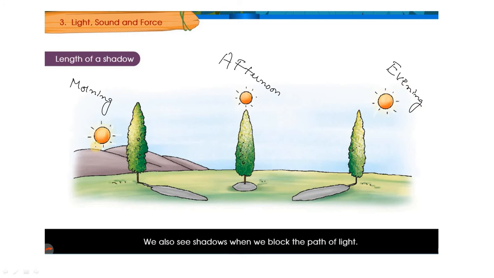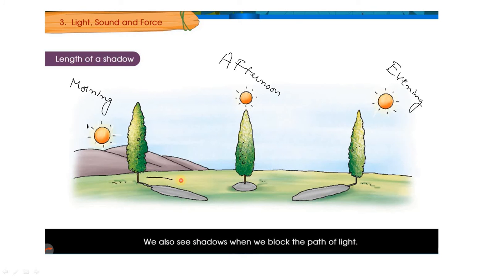As usual, what we have learned from the previous slide is that a shadow is always formed on the opposite side of the light. The sun is somewhere here, and on the opposite side is the shadow.